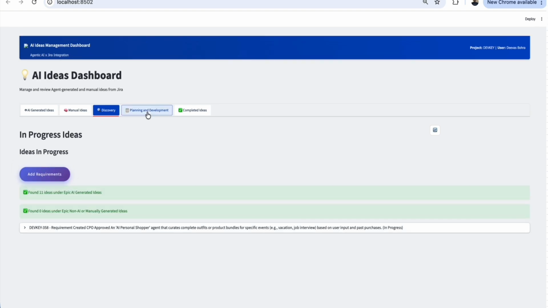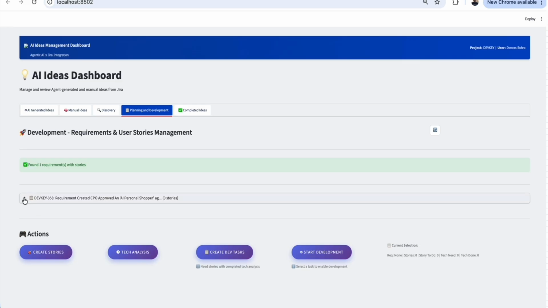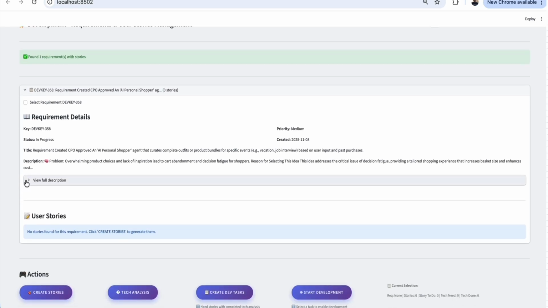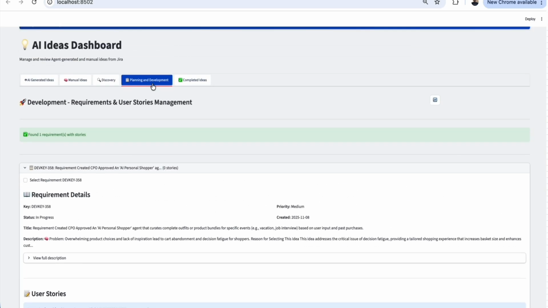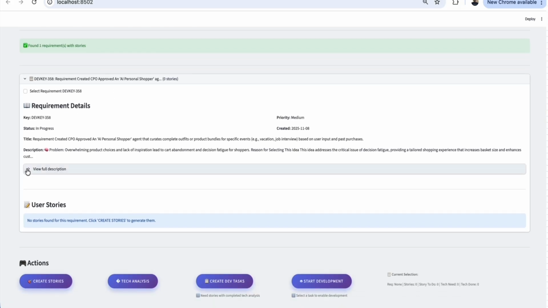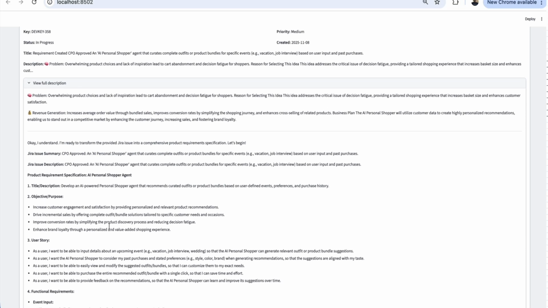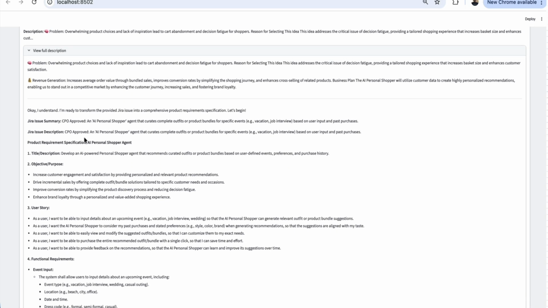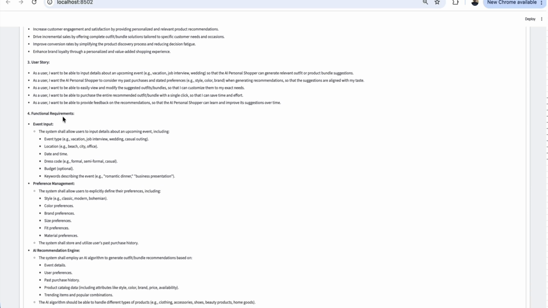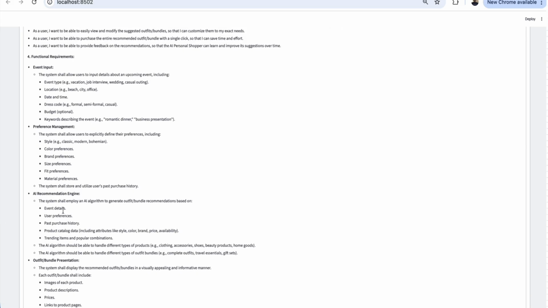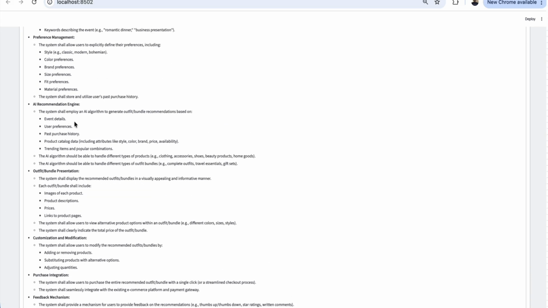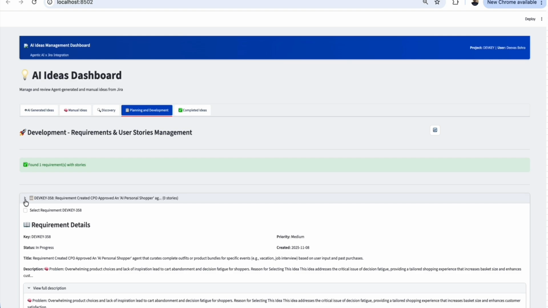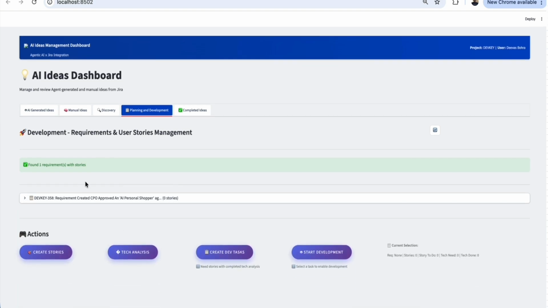Now you can see that the planning is completed. You can open the tab and find out what different things were added during the requirement. It will show you all the details of the requirement. You can go through it. The product manager, CPO, everyone from your product organization can look into it. If you want to add something or remove something, you are free to do so, but you ultimately get everything there, right? The functional requirements, non-functional requirements, and anything you specially use in your organization, it even captures that because it has all the context. And you can define your own template the way you want.